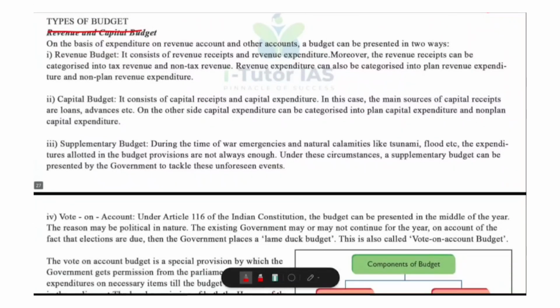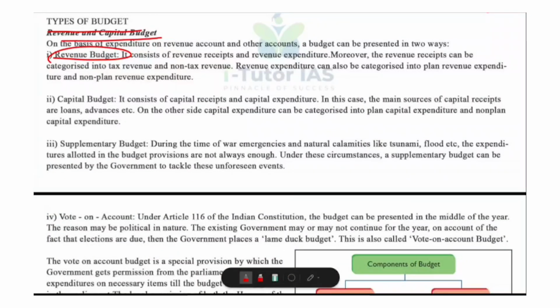There are mainly two types of budget, revenue budget and capital budget. And this revenue budget consists of revenue receipt and revenue expenditure. What is called revenue receipt? Do you know what is meant by revenue receipt? Yes, revenue receipts include tax revenues like income tax, GST, customs and so on. And also it includes non-tax revenues like fees, fines, interest, dividends, etc.